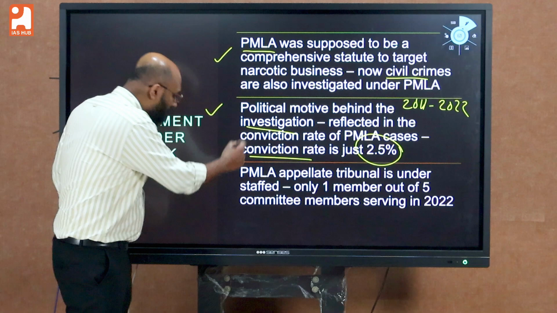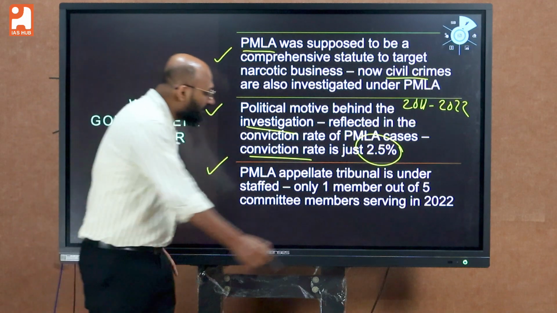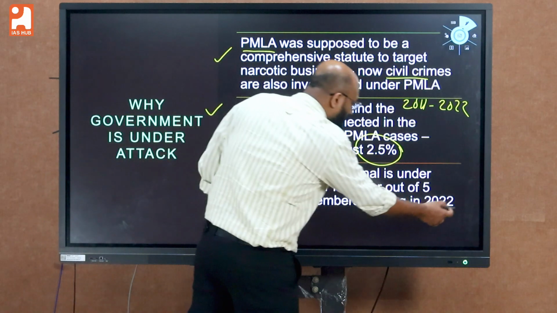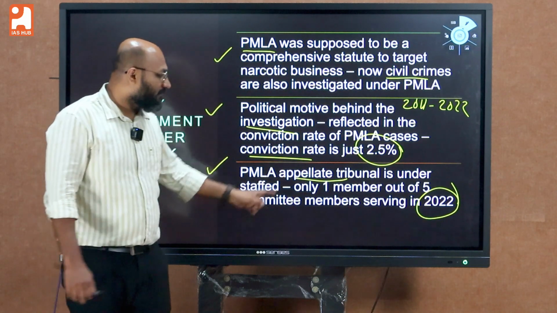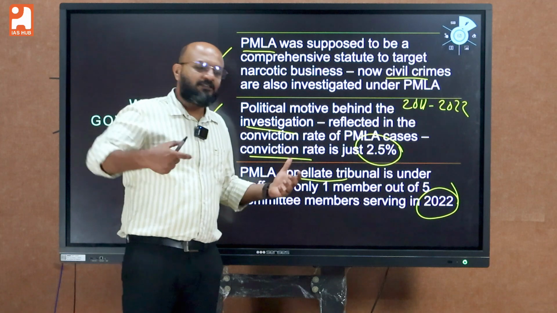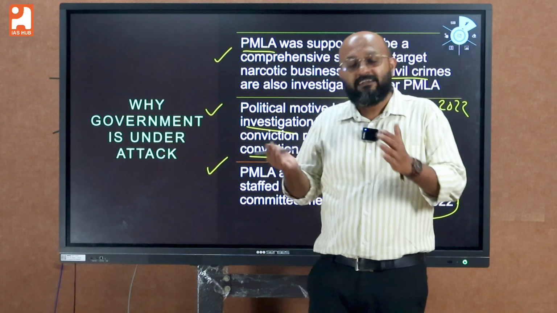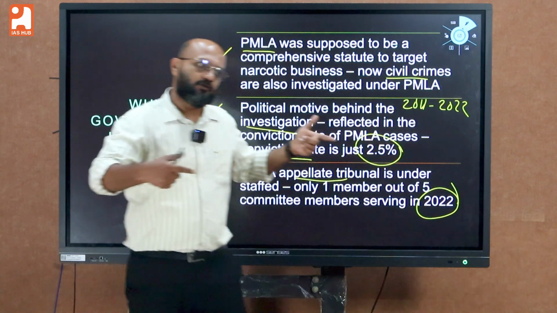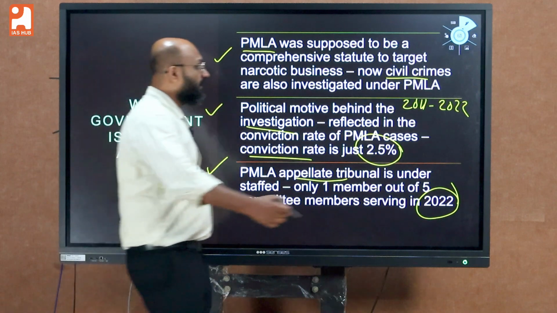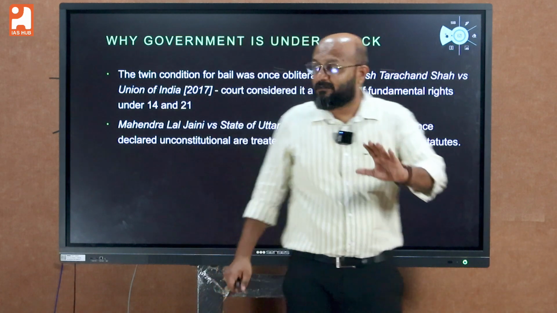And finally, another important governance issue should also be highlighted, and that is that the PMLA appellate tribunal is highly understaffed. As per the data in 2022, out of 5 members, only 1 member was serving. So what is the issue behind this? Imagine you are being denied justice. There will be a delay if you seek justice. So justice delayed is actually justice denied. This is the issue regarding the third point. So these are some of the issues associated with governmental measures.